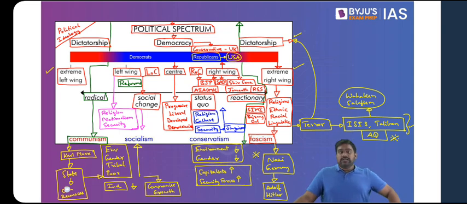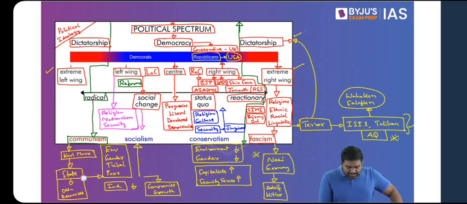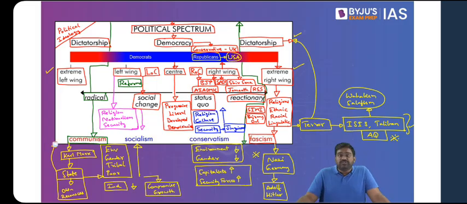Because when state is cornering all the wealth and resources, giving itself all the powers over the distribution of wealth and all the decision making powers to itself, even this results in rise of dictatorship and extremism. I'll give you examples for that as well. Now, let's look at examples for left wing ideology in India and around the world.